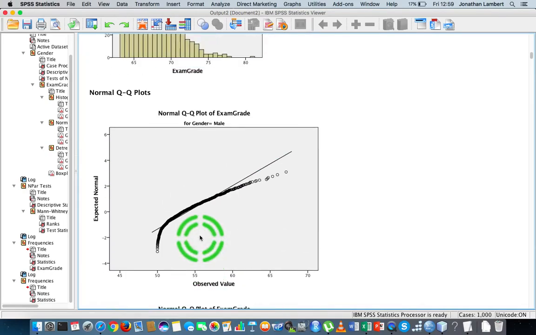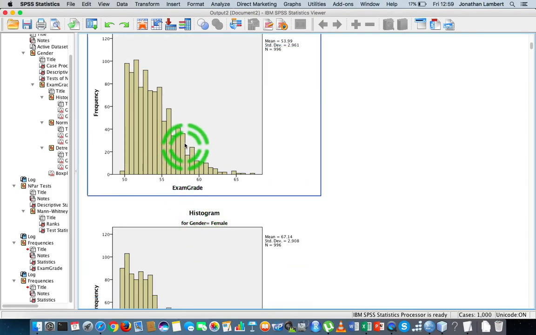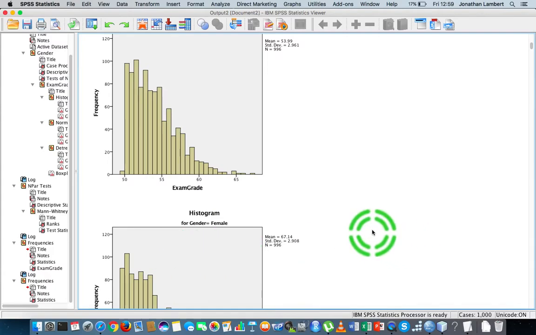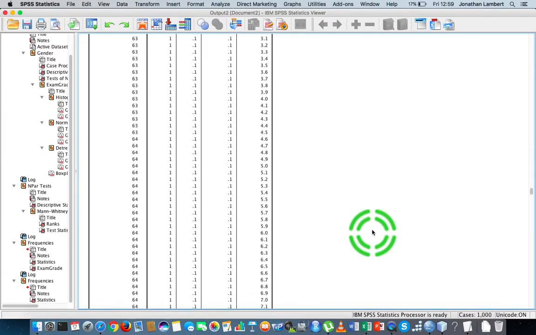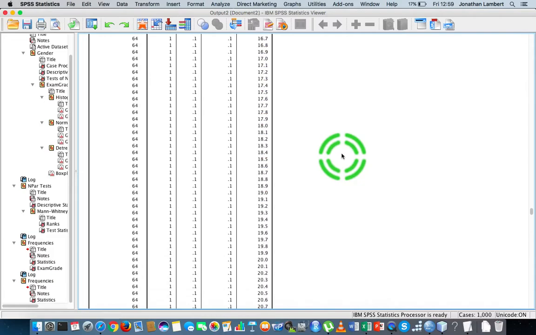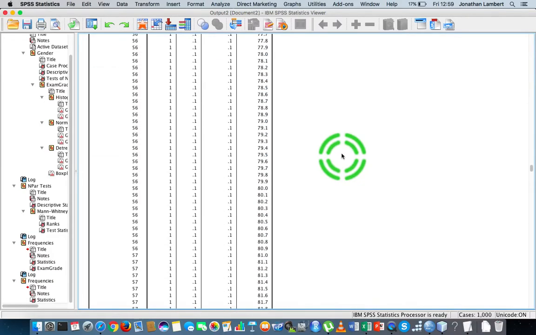If these distributions, one had been positively skewed and the other negatively skewed, well, and let's say both of them deviated from normality, well, the two distributions wouldn't be the same. They haven't got the same overall shape, in which case we couldn't make an inference based on the median values. But what we can do is make an inference based on the mean rank values.